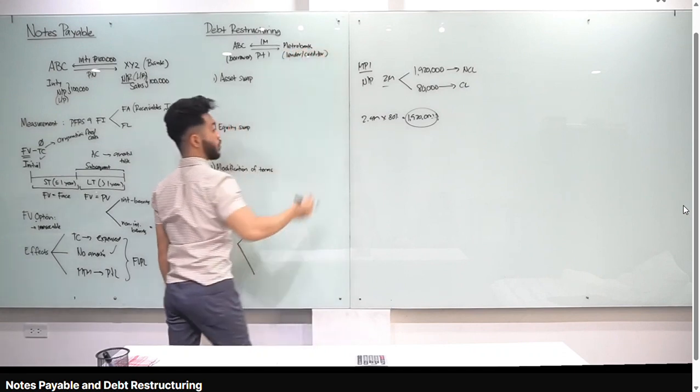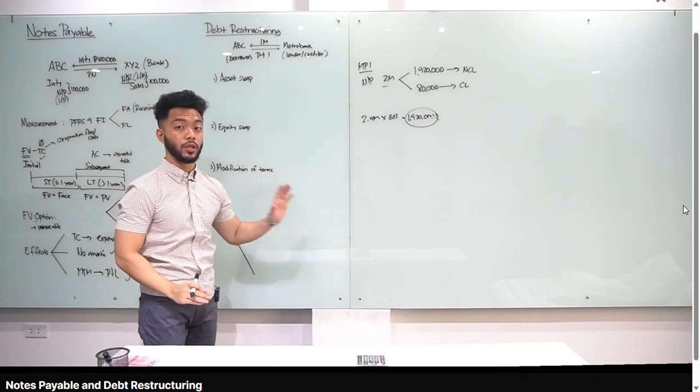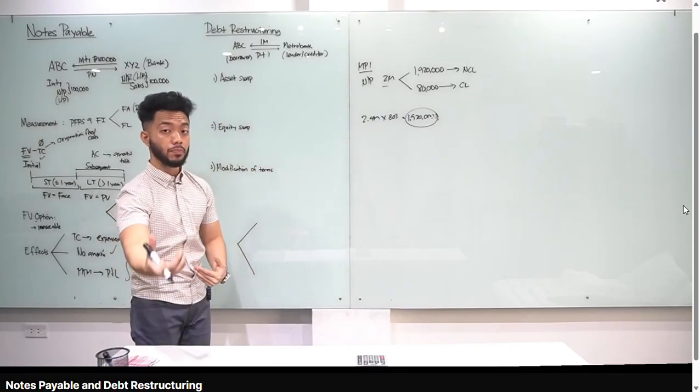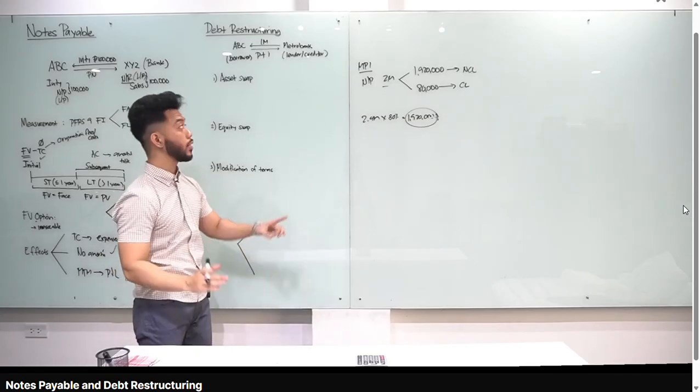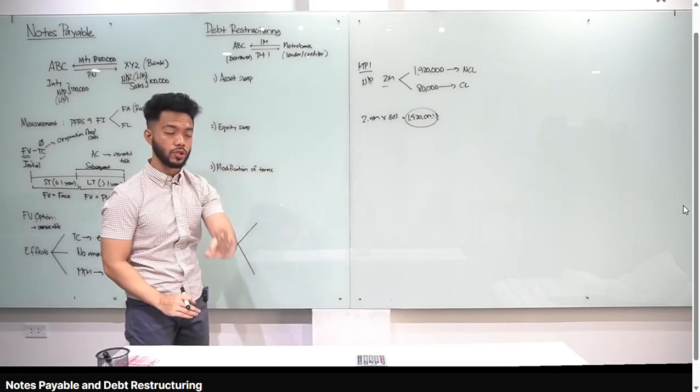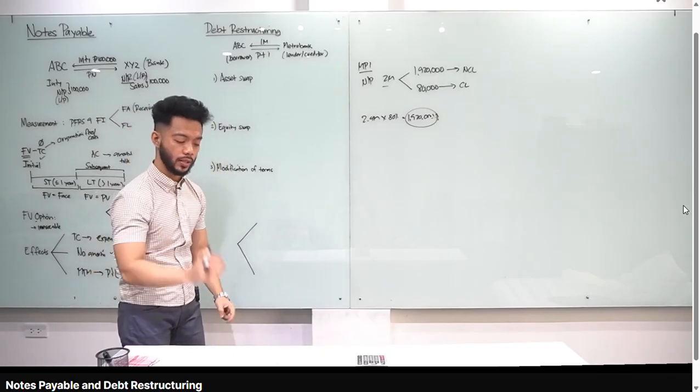Right? Now, let's say after a few years, naka-experience tayo ng financial problems. Hindi tayo makabayad ng principal and interest kay Metrobank. Okay? Now, si Metrobank pwede siyang mag-provide sa atin ng concession or other ways to settle our obligation. Okay? Ang tawag natin dyan class is debt restructuring. And we have 3 types of debt restructuring. Asset swap, equity swap, and modification of terms. Iisa-isahin natin yan. Let's start with asset swap.